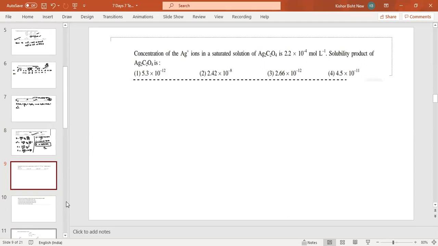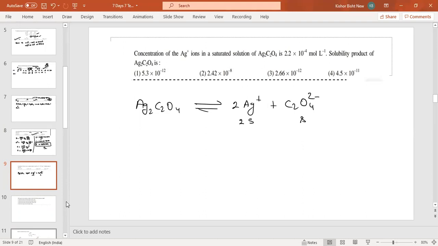The concentration of Ag positive ion in the saturated solution of Ag2C2O4 is what? Please remember what is being said. Ag2C2O4 dissociates into Ag positive plus C2O4 2 negative. Here Ag is 2s and this one is s.